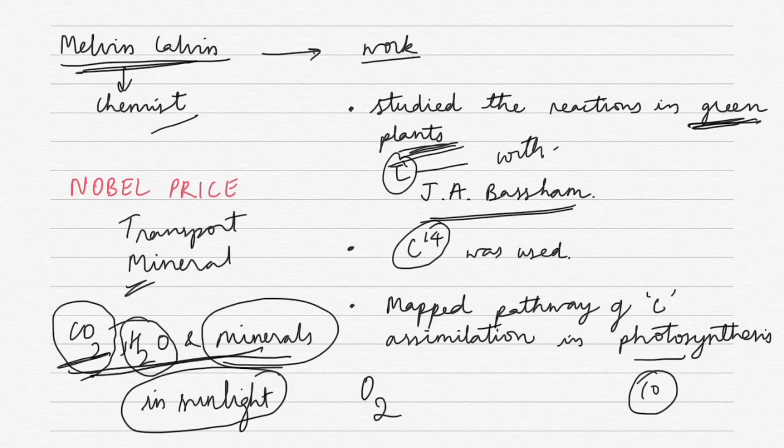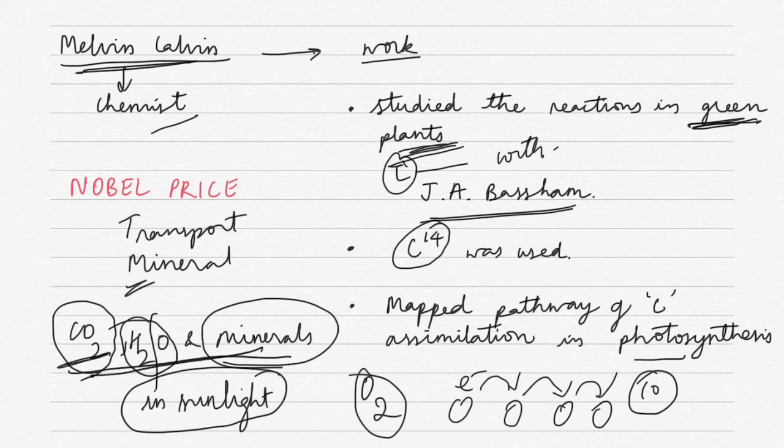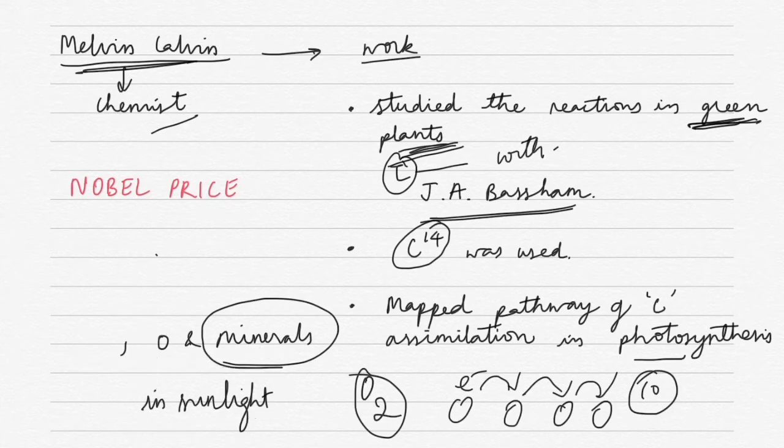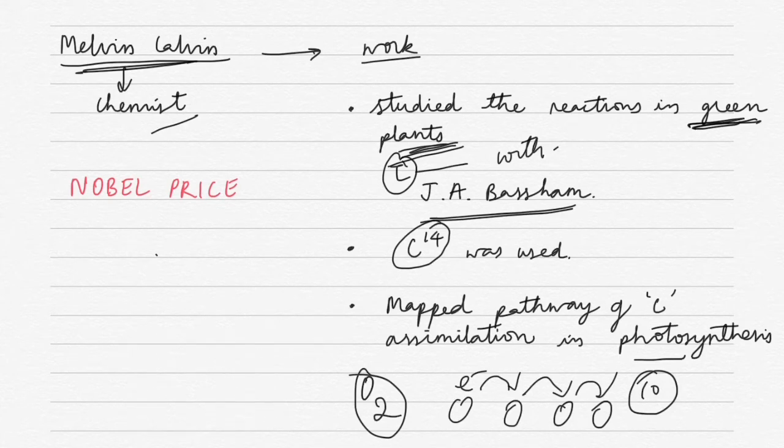What did he actually say? He said water is being split up by the sunlight, and then carbon dioxide is being fixed in the form of carbohydrates, and then the oxygen we get is from the H2O. So this happens in sunlight. And he said there are pigments, there is an array of arranged pigments, and an electron is transferred from one pigment to another. So basically the summary is, all these things we shall study in the chapter photosynthesis. For this he has been given the Nobel Prize.